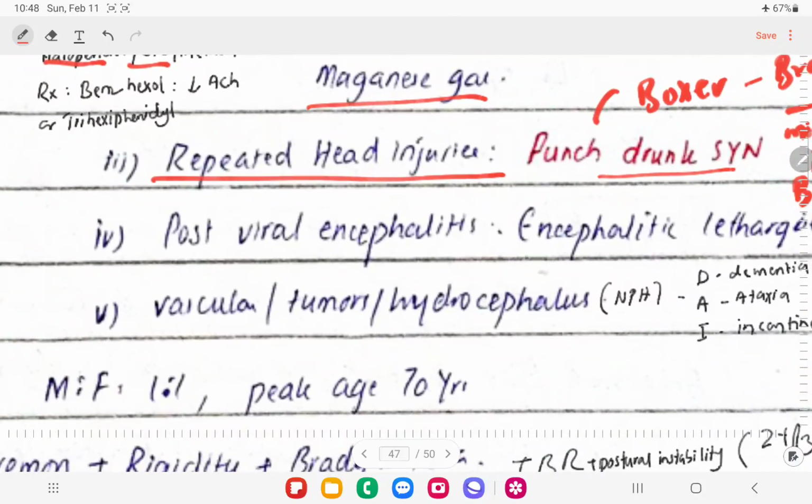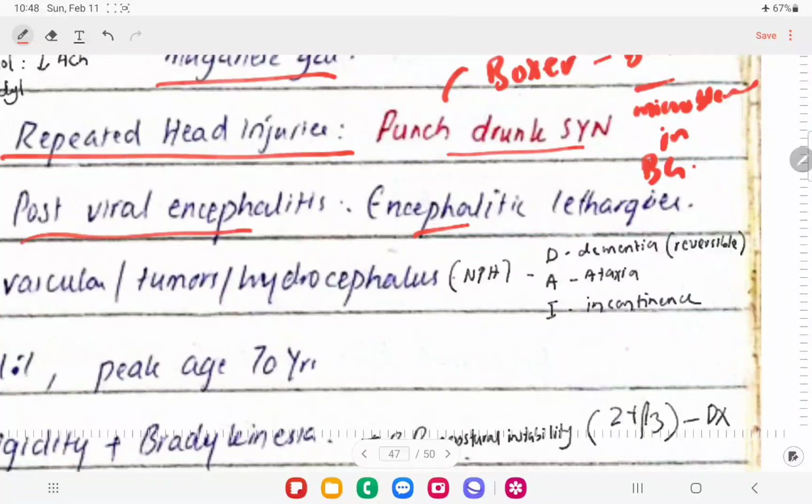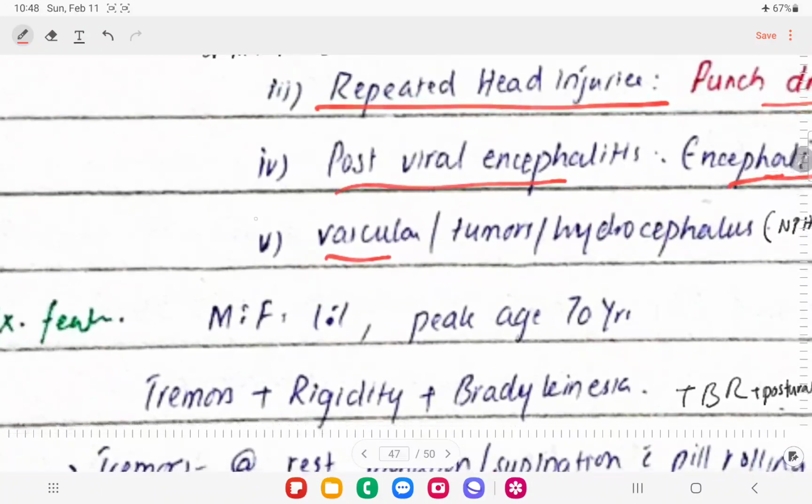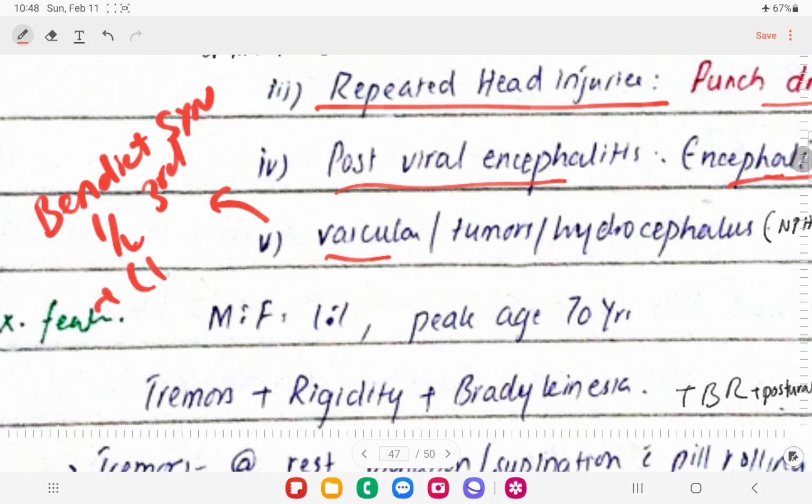So secondary Parkinsonism can also be seen post-viral encephalitis, right? And this is called encephalitis lethargica, right? And we have vascular causes of that. I have talked about one of the syndromes called Benedict syndrome, in which we see ipsilateral third nerve palsy plus contralateral chorea, and there will be resting tremors and Parkinson-like features.